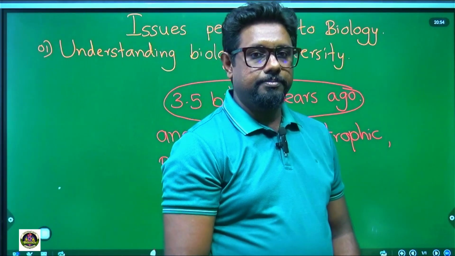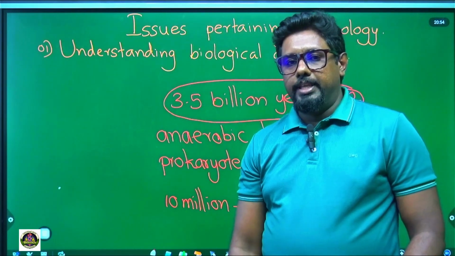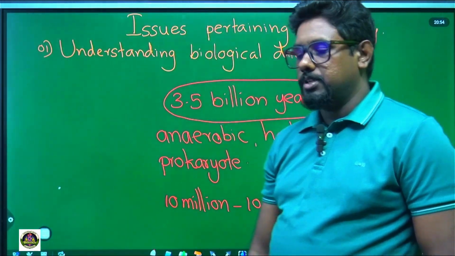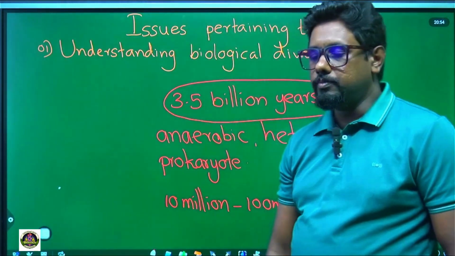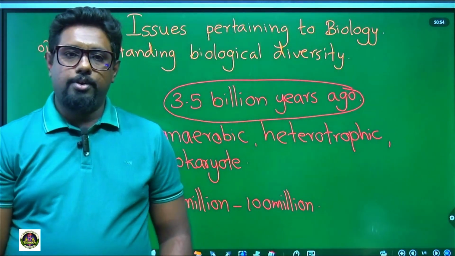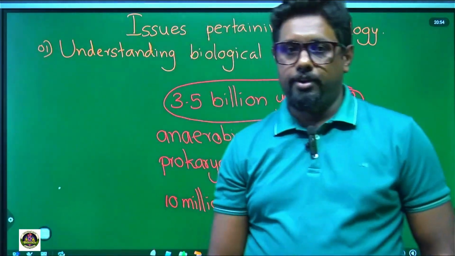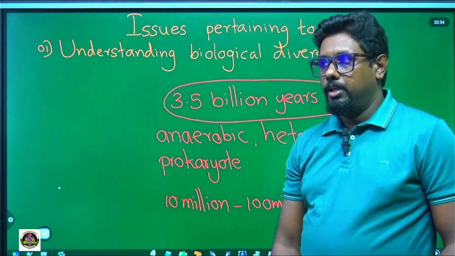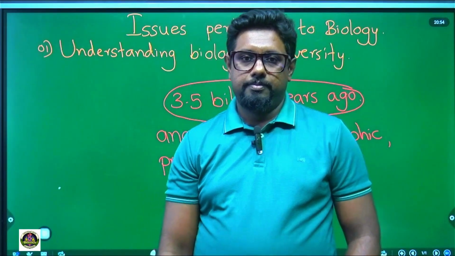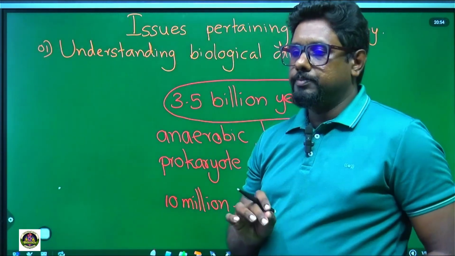The first formed organisms are believed to be, in red pen, heterotrophic, anaerobic prokaryotes. Heterotrophic, anaerobic prokaryotes. Okay.